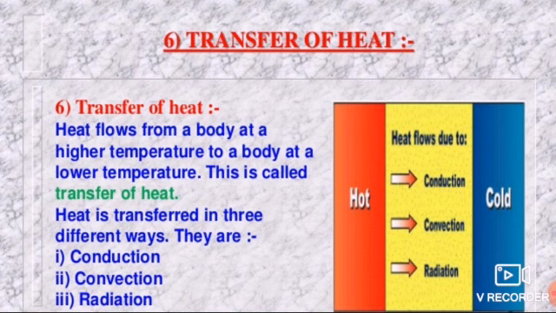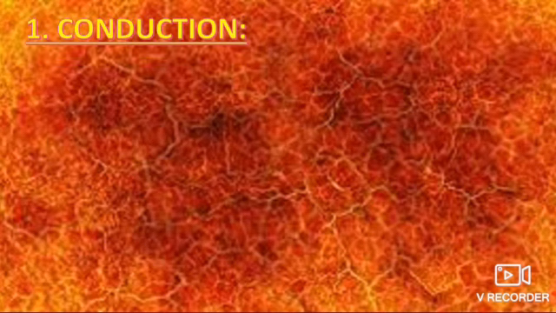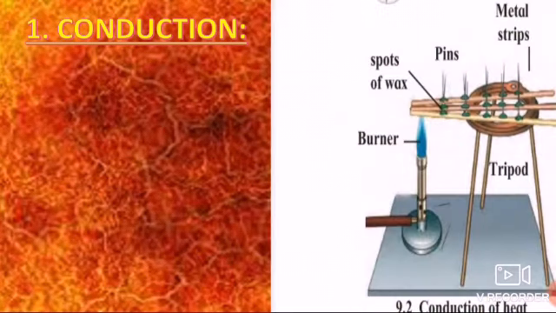Now students, this lesson is actually supposed to be done with a practical, but it is not possible for us to do the practical now. So we will understand from the textbook and the video which I will show you. So let's see conduction. Conduction means the heat which is transferred from one end to the other end. You will see this kind of arrangement.